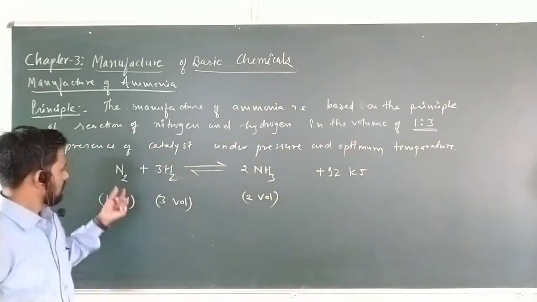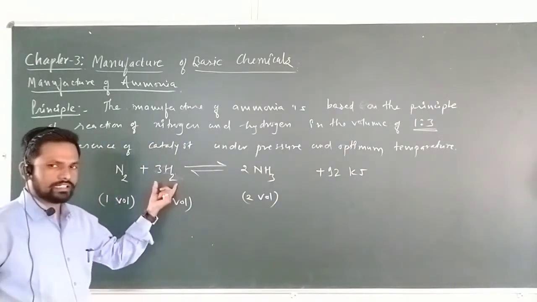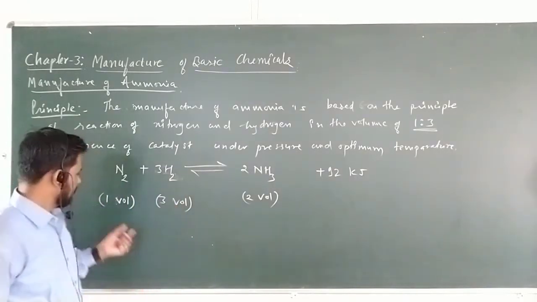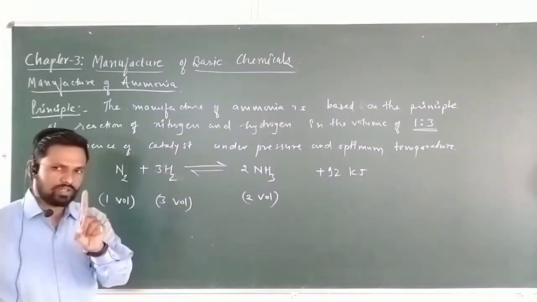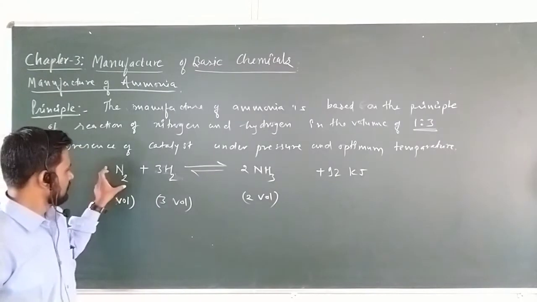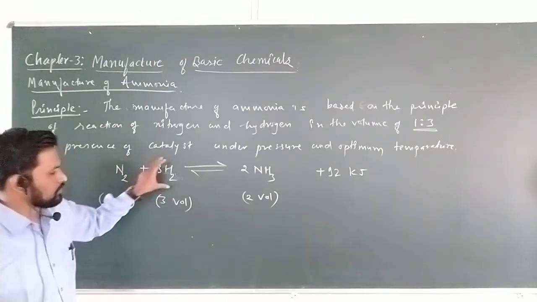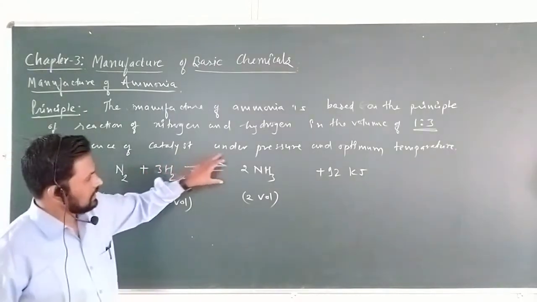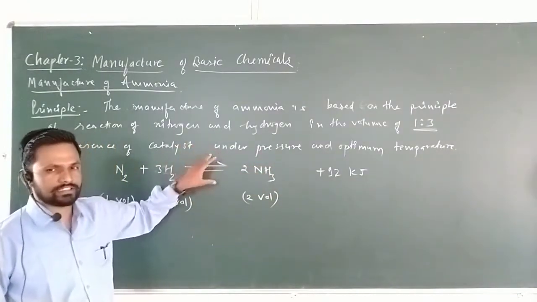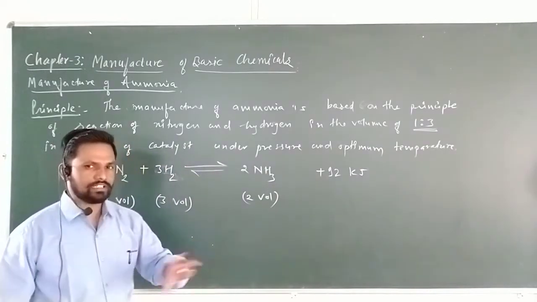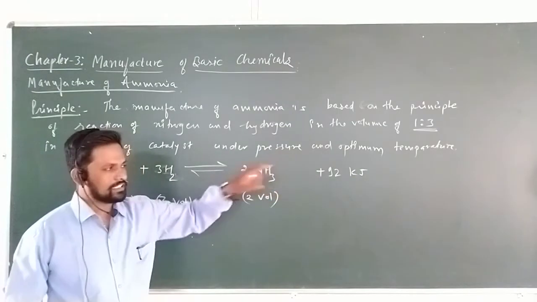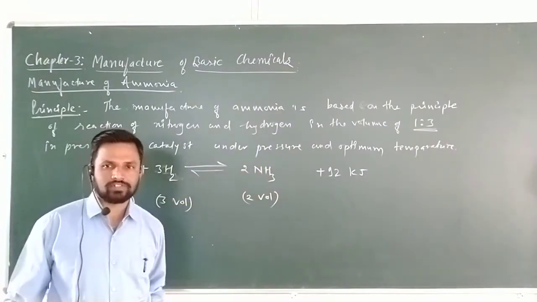What is the basic principle? Nitrogen and hydrogen are the raw materials, in which nitrogen is taken 1 volume and hydrogen is taken 3 volumes. That is, 1 mole of nitrogen and 3 moles of hydrogen are taken under a certain pressure and optimum temperature. How much the pressure is, let me discuss later in the process. Certain pressure and optimum temperature. What is optimum temperature? Already we discussed it in the SYBSc.